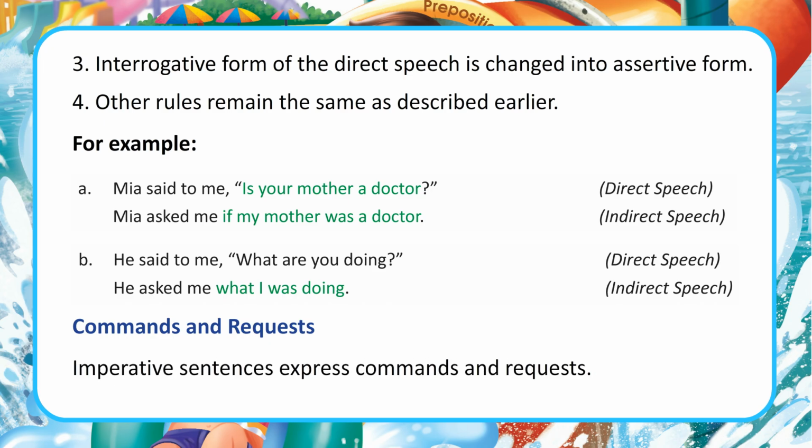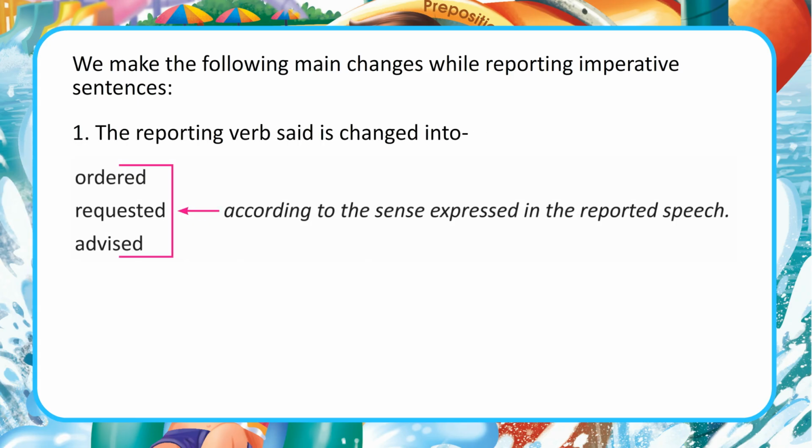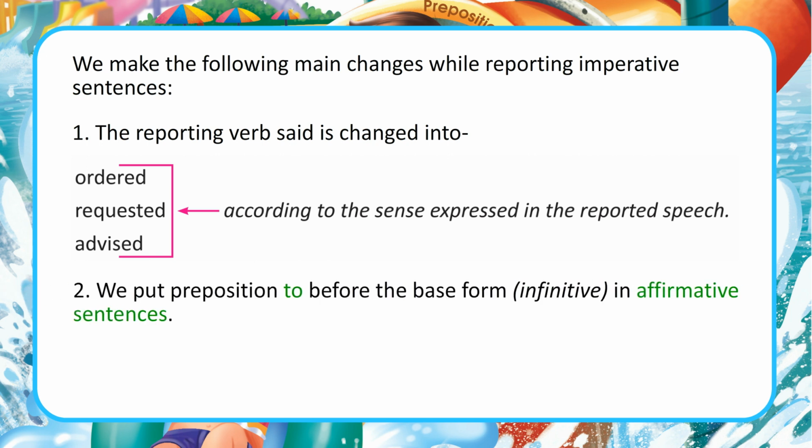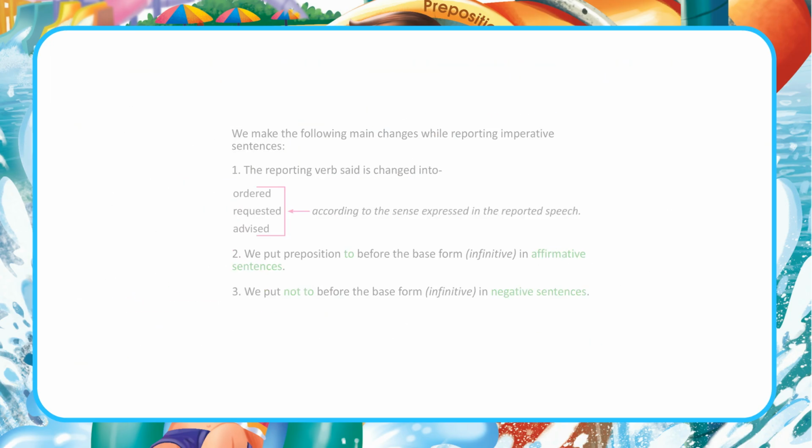Commands and requests. Imperative sentences express commands and requests. We make the following main changes while reporting imperative sentences. 1. The reporting verb said is changed into ordered, requested, advised, according to the sense expressed in the reported speech. 2. We put preposition to before the base form, infinitive, in affirmative sentences. 3. We put not to before the base form, infinitive, in negative sentences.